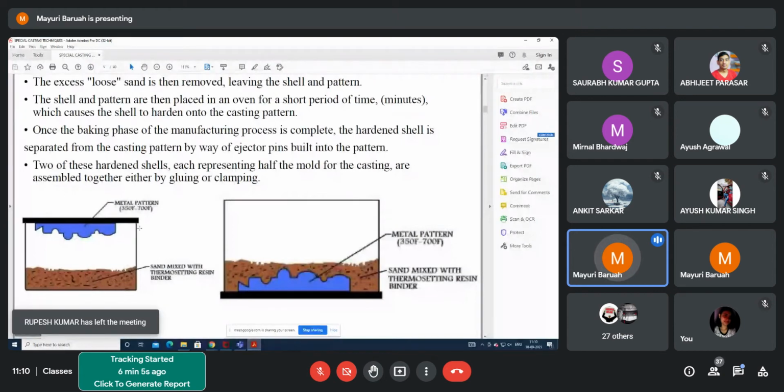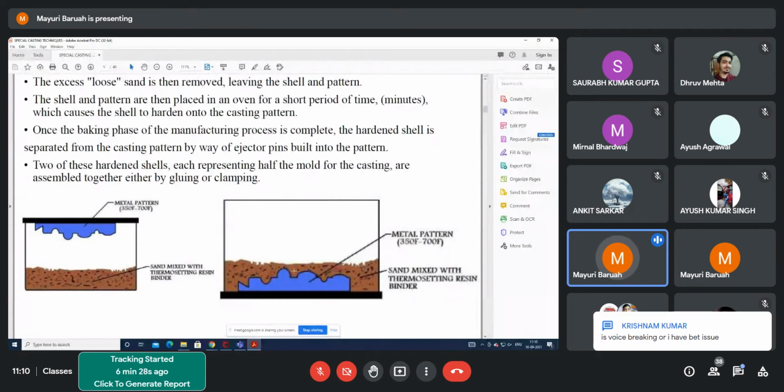Then you will heat the metal plate around 300 degrees Kelvin. And then you will put the sand mixed with some binder onto the plate, since the plate was heated.